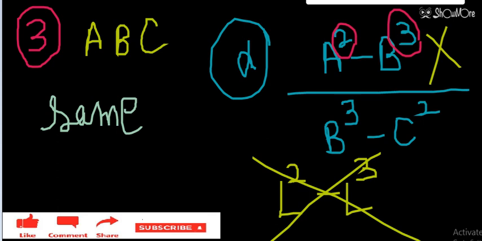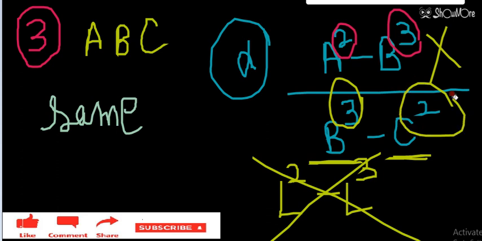And in the same way, you can see B and C have the same dimensions, but their powers are different. B's power is 3, C's power is 2. So that means this denominator is also not possible. That means only option D is there which is not possible. So this relation is not possible.